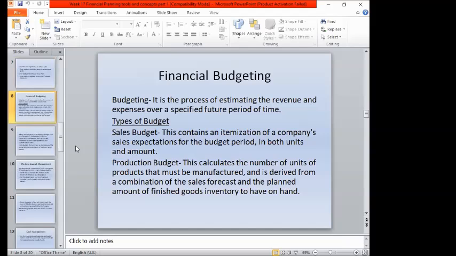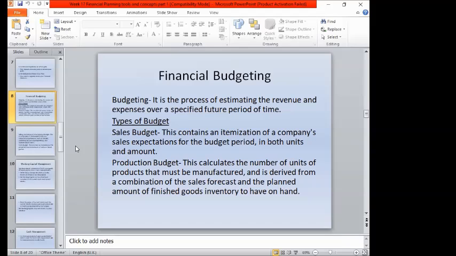Okay, and part of the financial planning is budgeting. Budgeting is the process of estimating the revenue and expenses over a specified period of time. Why do we need to do the budget? Budgeting is about the allocation of the financial resources needed in the business activity. And the budget must be given based on the financial performance of the revenue. It talks about the net income that can be allocated to other business activities.